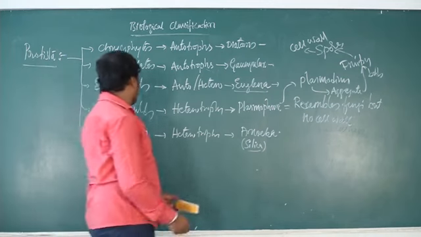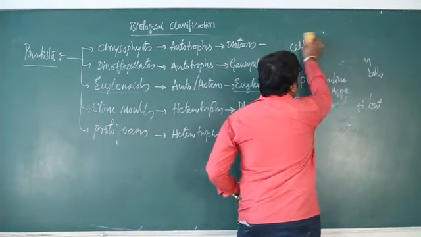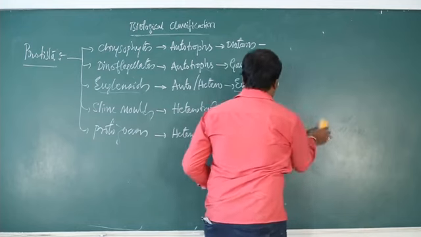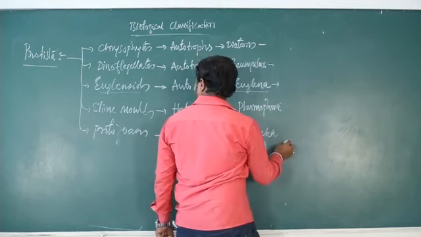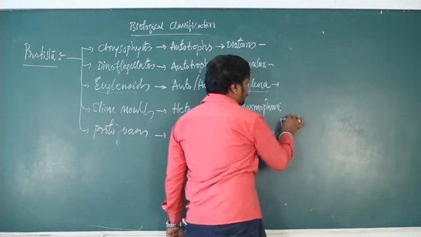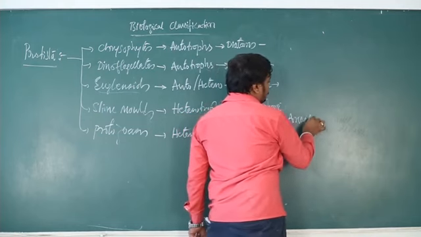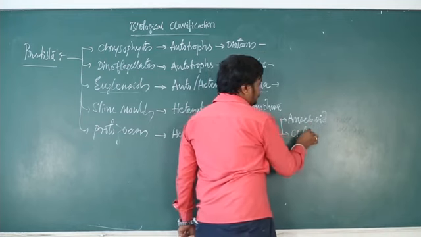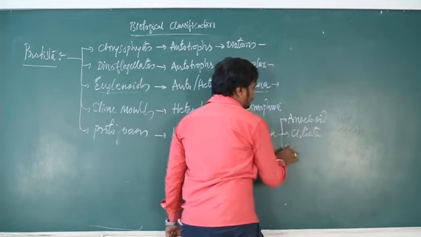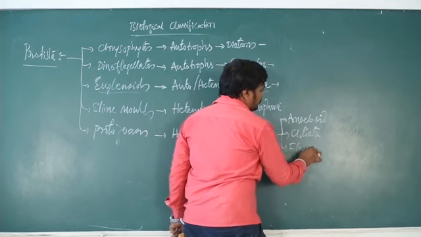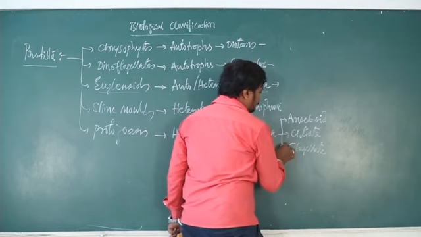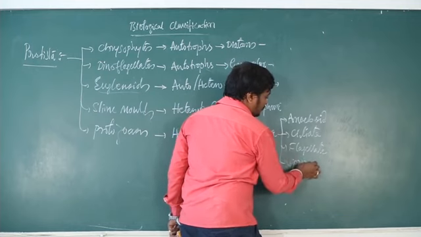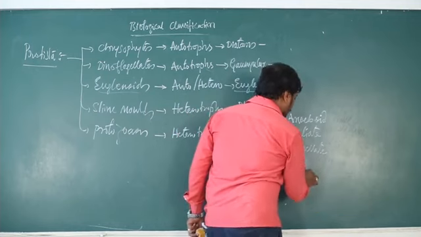Then come to protozoans. Protozoans can be further classified into amoeboid, then ciliate, then flagellate, then sporozoans.